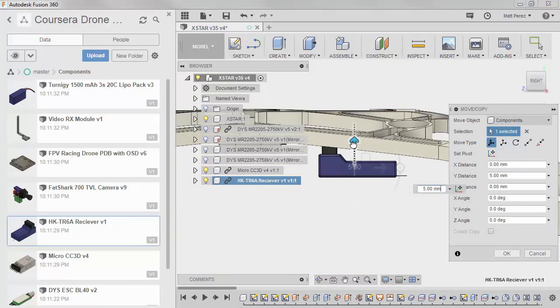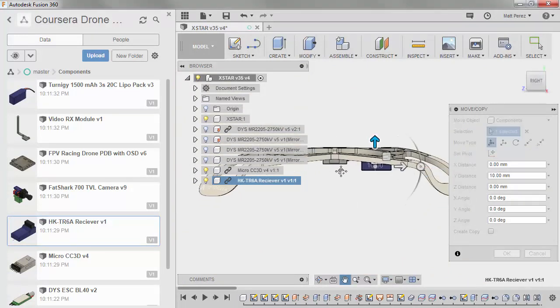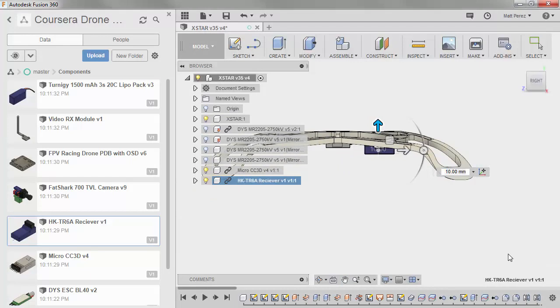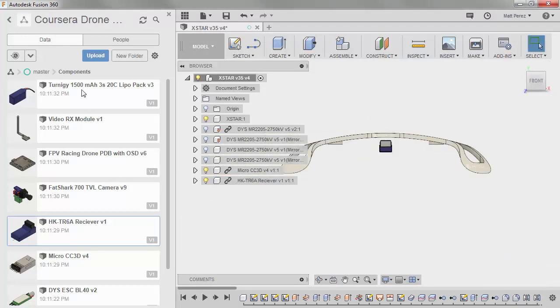I'm going to go ahead and pull this up just a little bit. And again, we don't have to have it in its final location, just want to get it close for now so we can account for that. We're going to carry on inserting other components. And next, we're going to use the batteries because they're going to be a large portion of the mass, and it's going to be important that we have the space for them and we locate them appropriately.